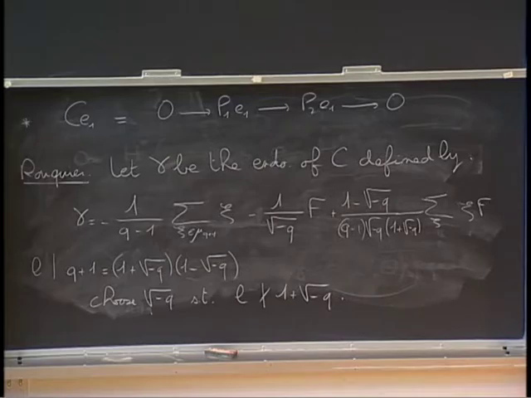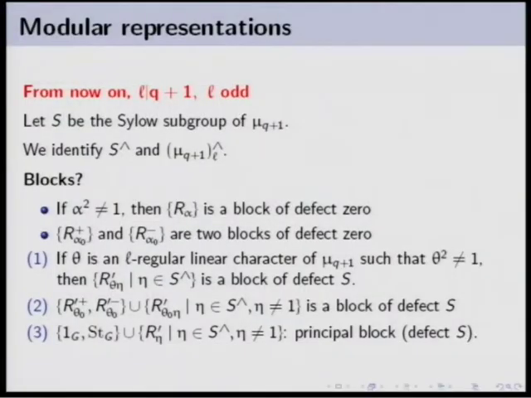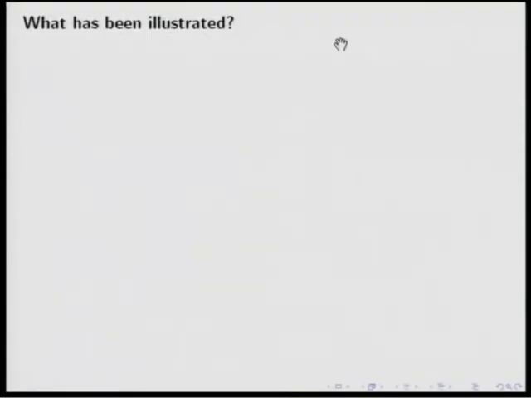So you see that with these geometric methods, we have obtained a proof of Broué's conjecture, again in the cyclic defect case, I know, but the point is that we get it using only the cohomology of the variety Y. So, as in my previous talk, I want to explain what has been illustrated by this example in SL2 about the Deligne-Lusztig theory for groups in general.